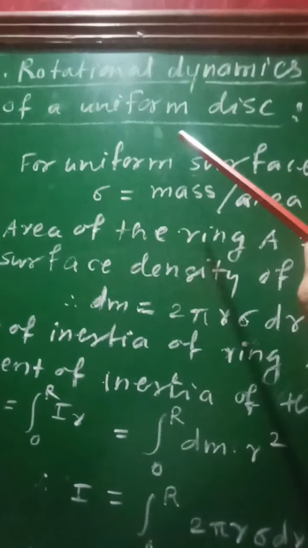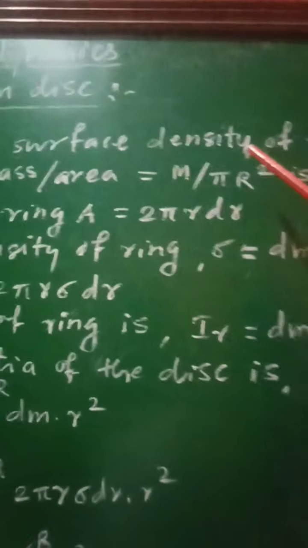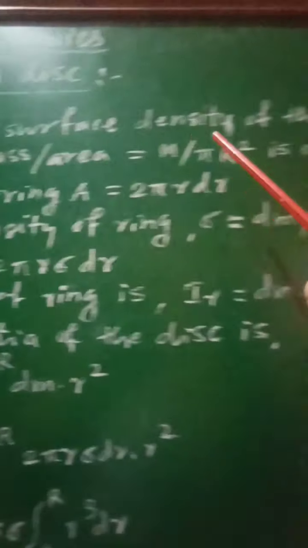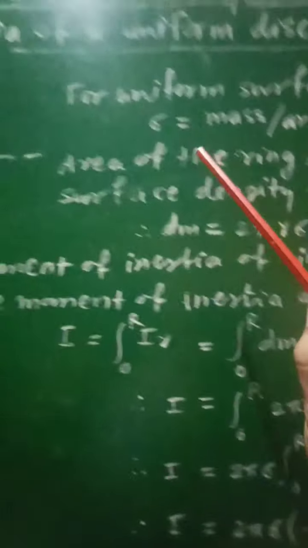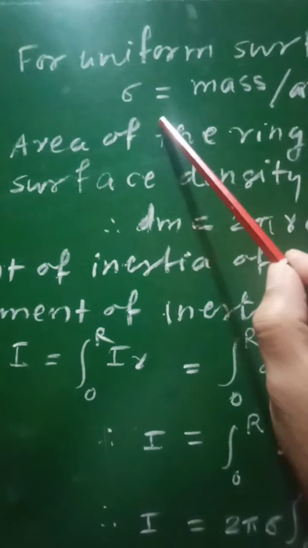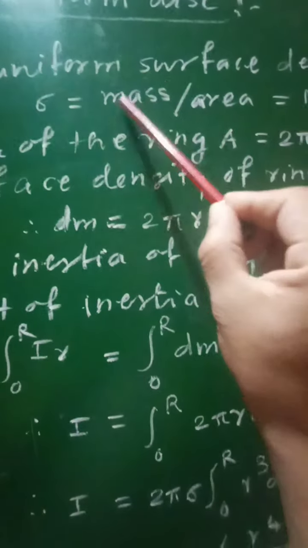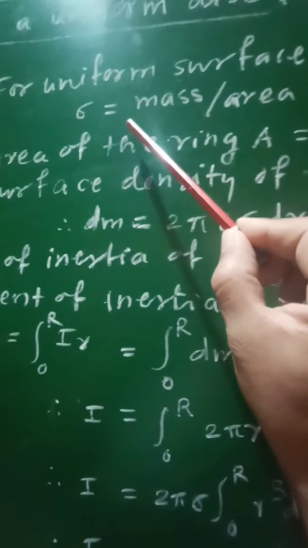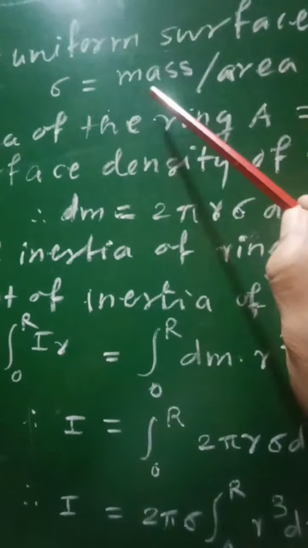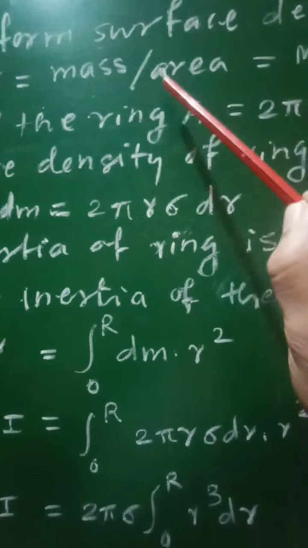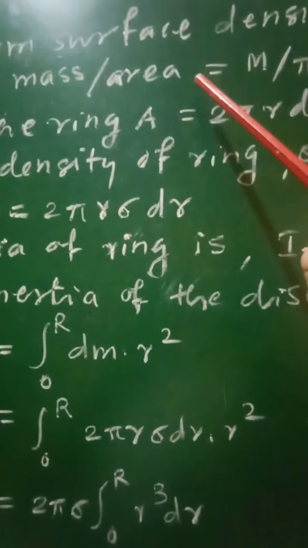Therefore, for uniform surface density of the disk, we can write sigma equal to mass per unit area. So that is the surface density sigma of the disk, that is mass of the disk upon area of the disk.